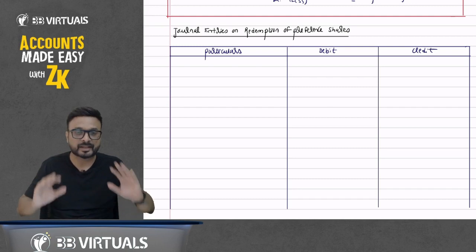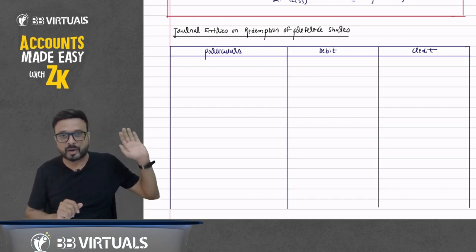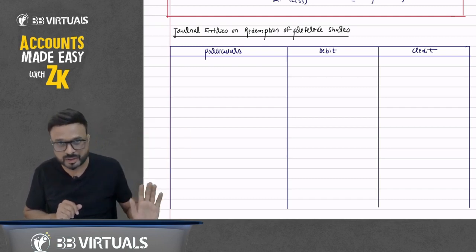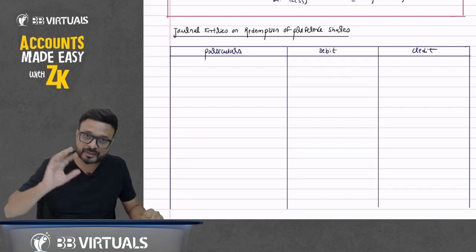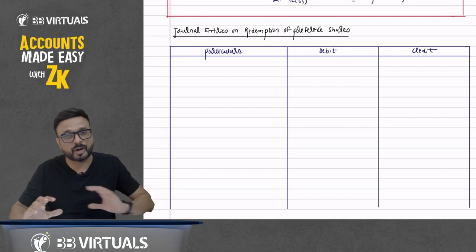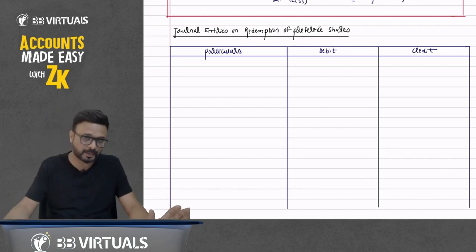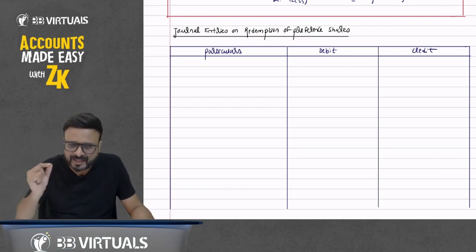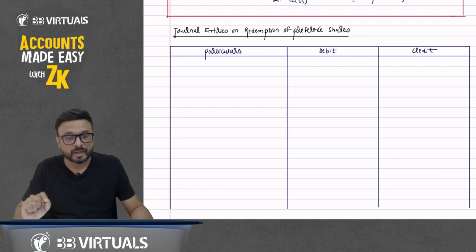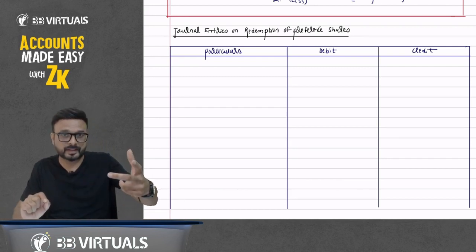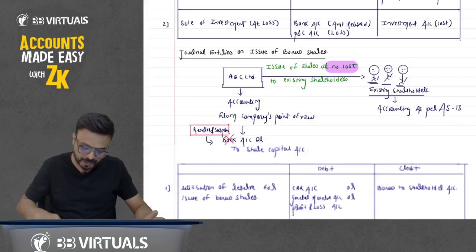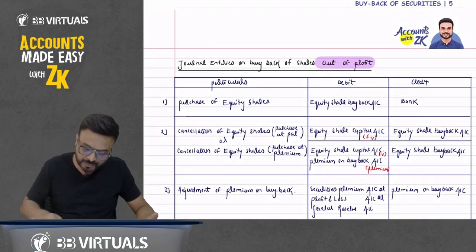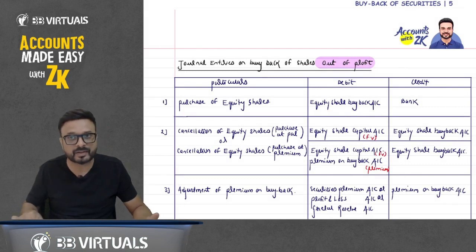We can do the buyback out of profit or out of fresh issue of shares, and the same logic applies here: we can do the redemption of preference shares out of profit or out of fresh issue of shares. The slight difference is that there is no need to purchase the shares from the market. In buyback, first we purchase it, so equity share buyback account is debited to bank, and then we cancel it.